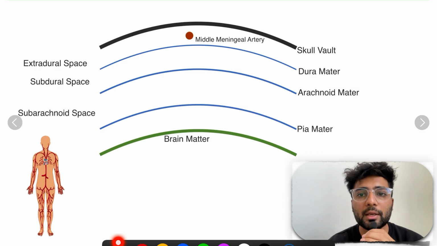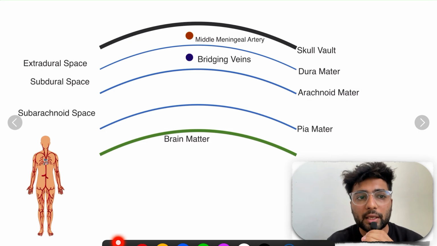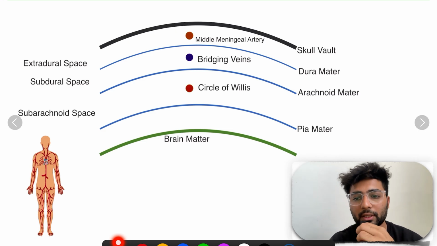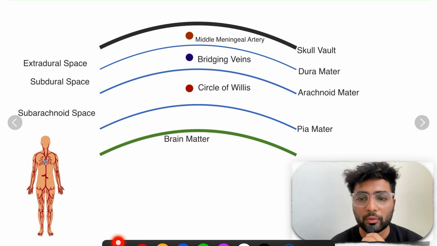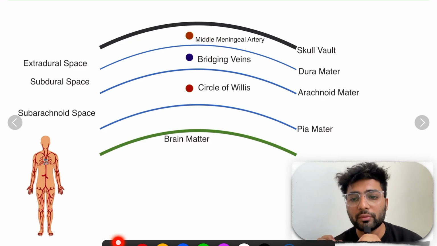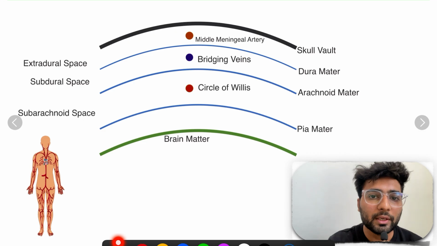So we have the middle meningeal artery in the extradural space, bridging veins in the subdural space and the circle of Willis in the subarachnoid space. Now, whenever there is trauma, these vessels get ruptured, and due to the rupture there is hemorrhage or hematoma. Here in the extradural space there is an artery, and in the subdural space there is a vein. So, which one do you think is more dangerous if it gets ruptured? If an artery gets ruptured, there will be more bleeding, or in venous rupture?